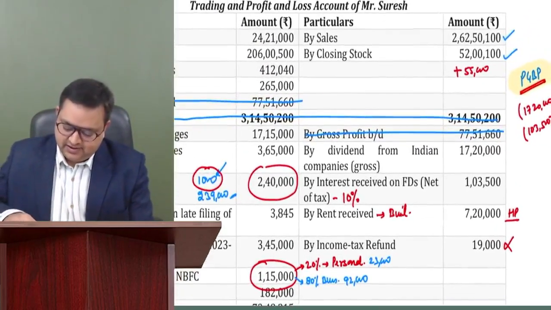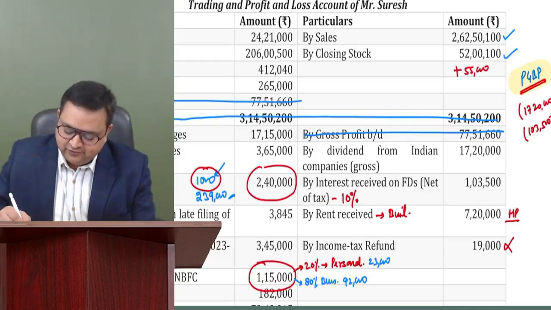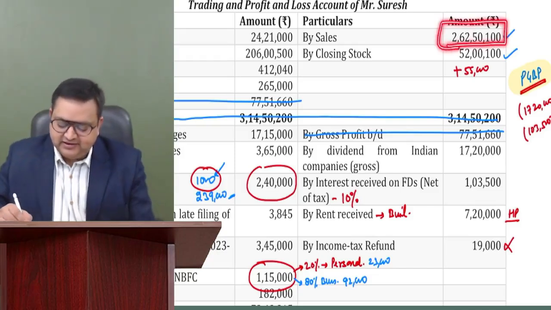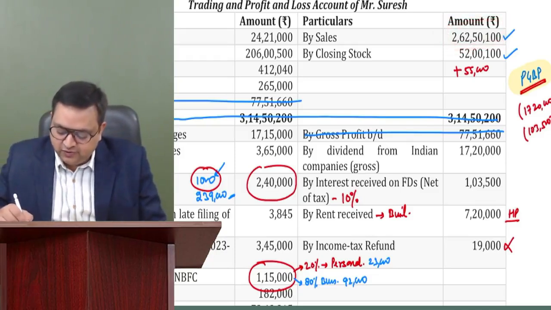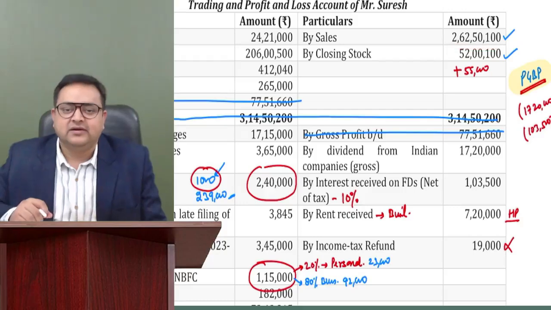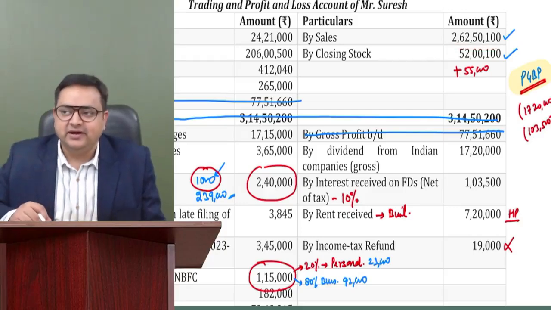Okay. And his sales was 2 crore 62 lakh. It is more than 1 crore. So he is liable to deduct TDS.